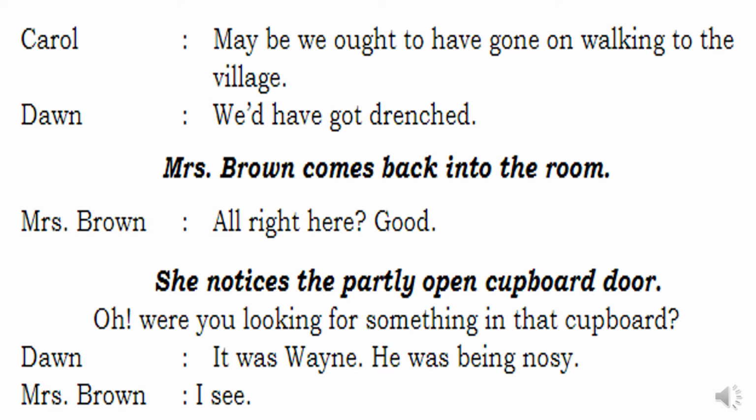Dwan says, it was Wayne. He was being nosy. What does nosy mean? Want to check out something, whatever is there in that particular place. Is there something in the cupboard? He was very much nosy. He wants to know what is in the cupboard. So it is Wayne, Dwan will say. Mrs. Brown says, I see. So it is all the work of Wayne. Okay, I see was her expression. Then what happens? Let's see.